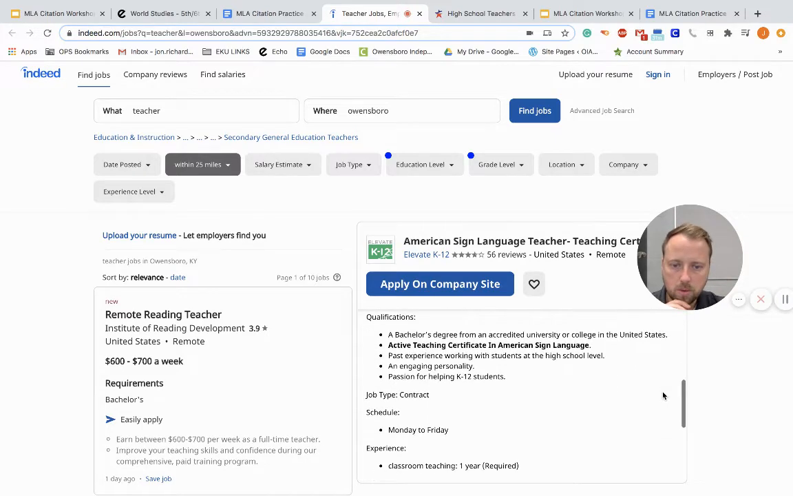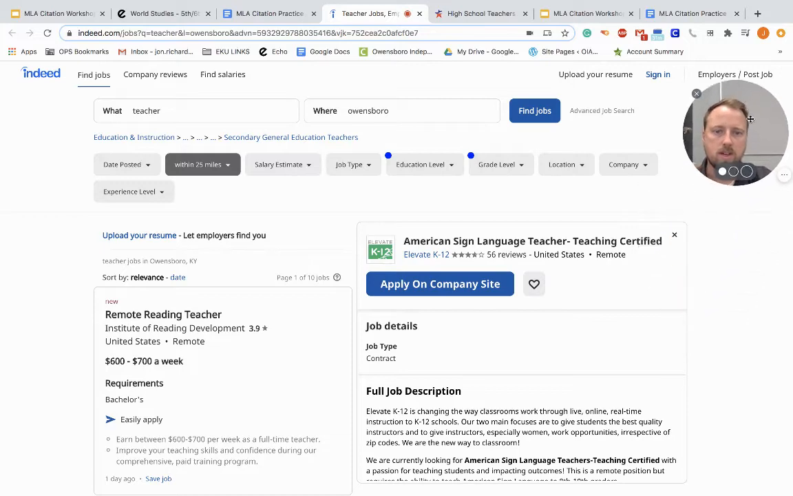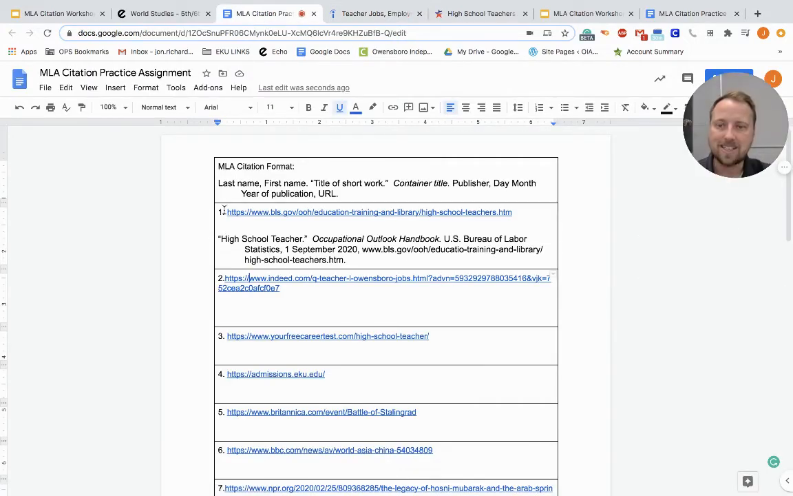So I'm looking through for anyone's name. And I've looked at this before. There is no one person's name on this. So what do I do? The first thing is I skip the last name, first name. So I'm going to go straight to title of short work. And the title of short work starts with a